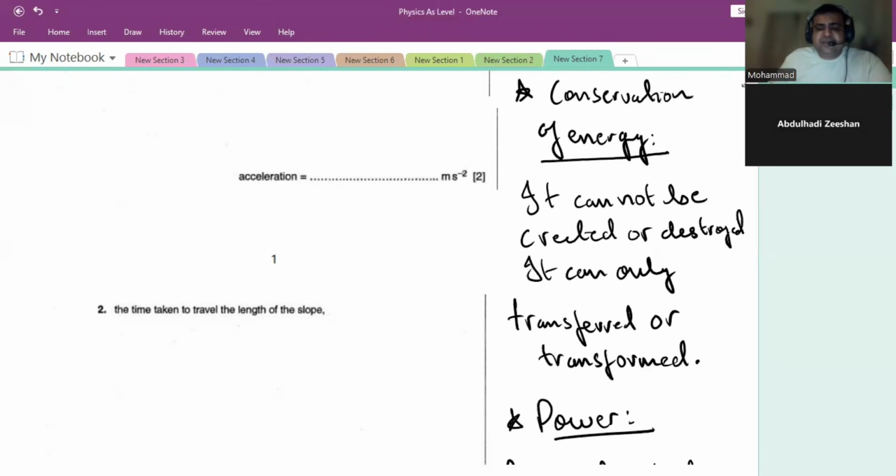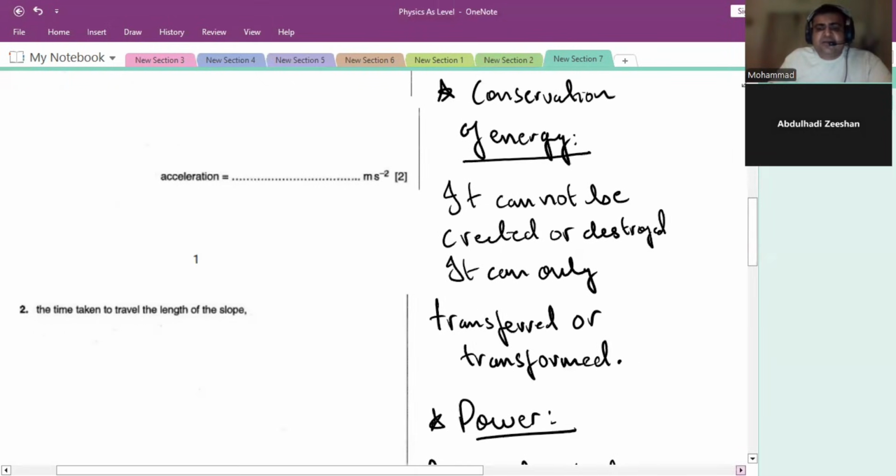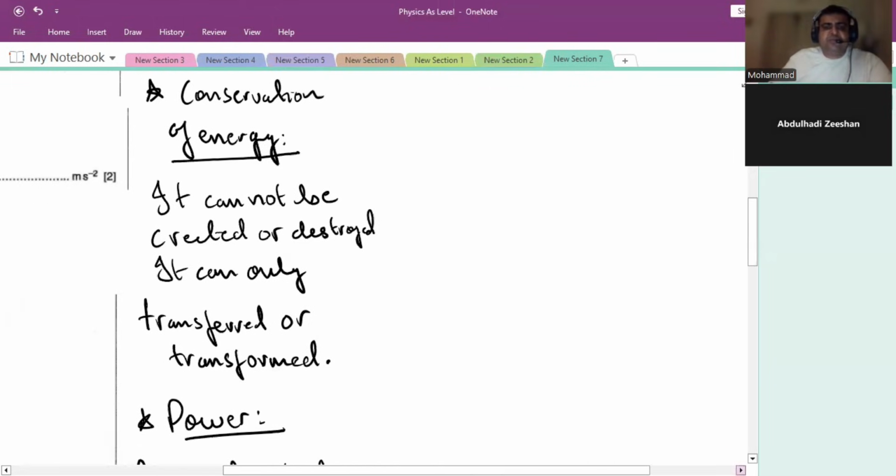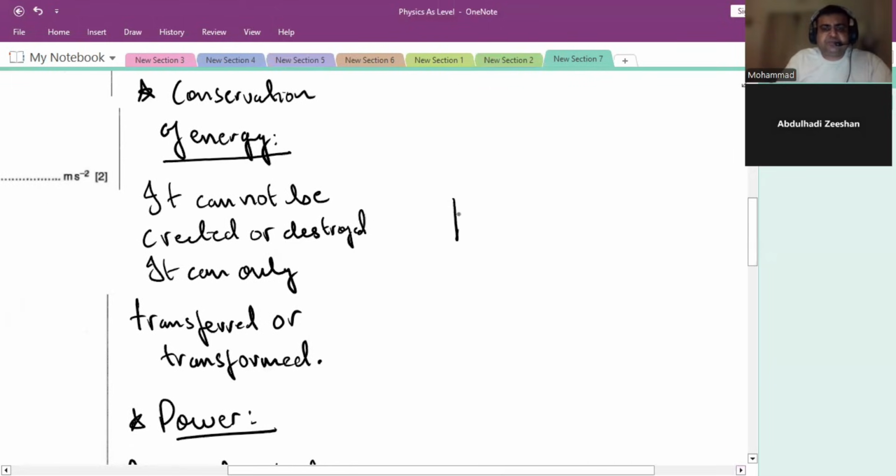Let me give you a small example. Let me make a slope over here. There's a slope and there's the ground. If the ball is here, the height of the ball is, for example, 5 meters, and it goes down there, and the height is 0 meters.